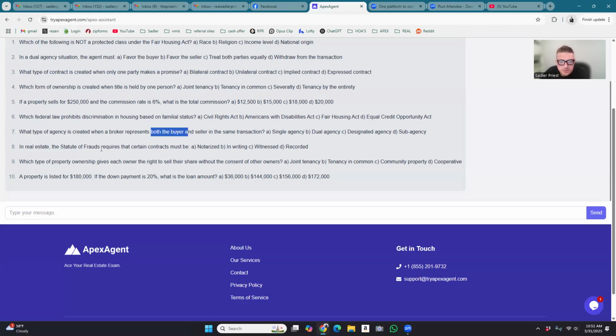In real estate, the statute of frauds requires that certain contracts must be notarized, in writing, witnessed, recorded.